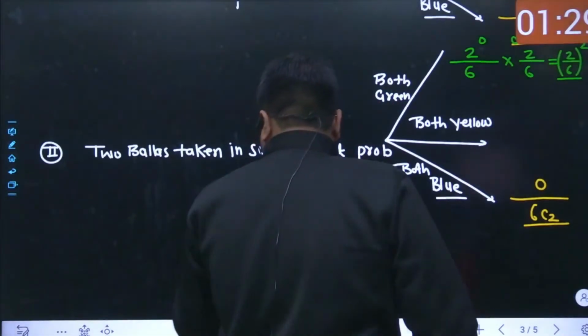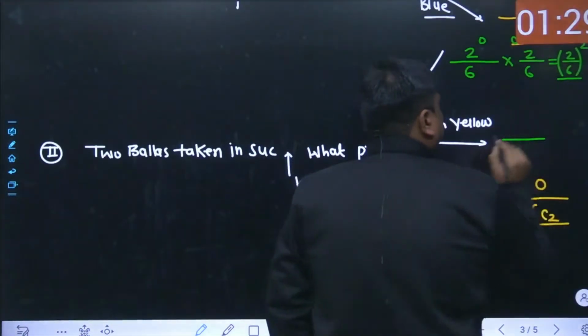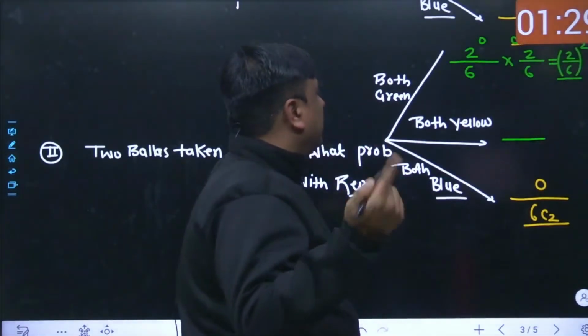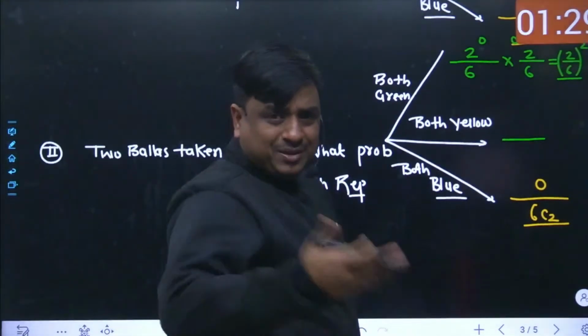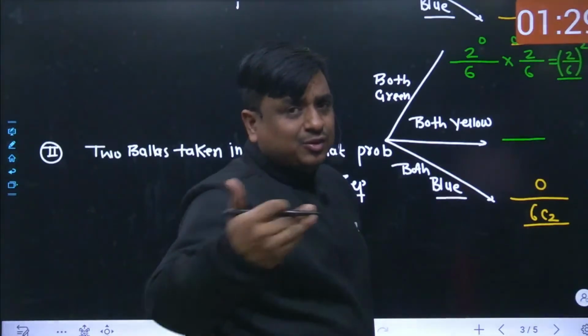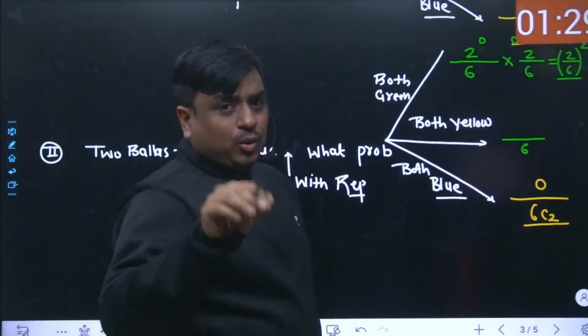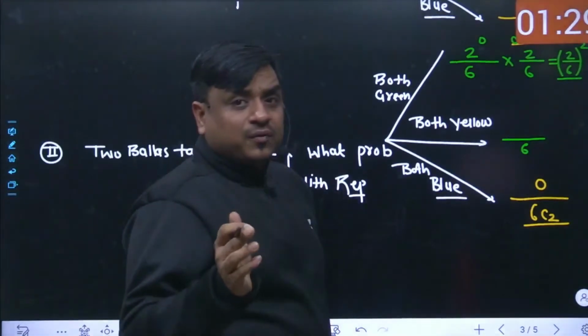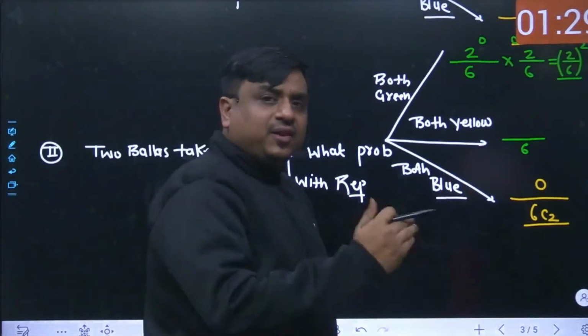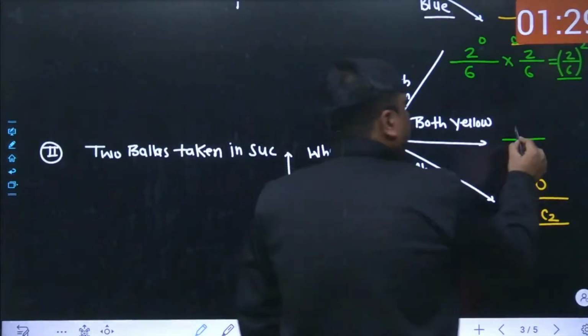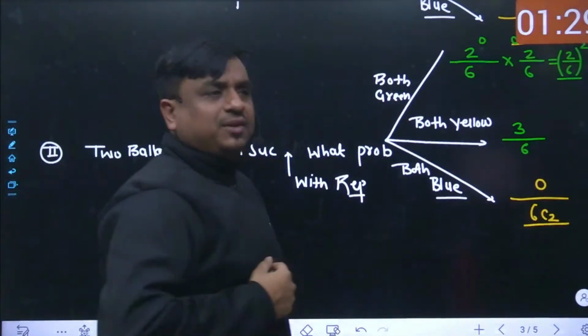The both are being yellow. My dear friend, how many total ways could I have selected one ball out of 6 different balls? It could have been 6C1. Virtually speaking, NC1 is N, so simply I am going to write this as 6. How many different ways could a yellow ball have been selected? There are total 3 yellow balls, so 3C1 different ways, or virtually speaking 3 different ways. So simply it is going to be 3 divided by 6.